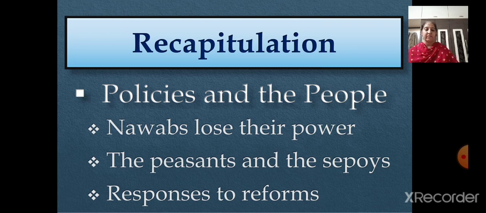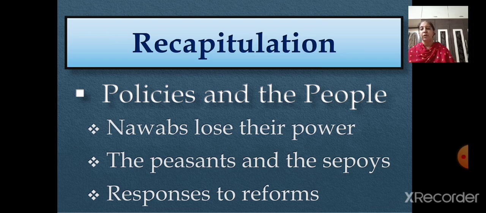Then we saw about the sepoys also. They were unhappy about their pay, allowances, and conditions of service, and even the new rules that were given by the company's army. They believed that the company was violating the religious sensibilities and beliefs of the Indian sepoys, right? I gave you the example: Hindus believed that if they crossed the sea they would lose their religion and caste, but the sepoys were told to go to Burma by sea route to fight for the company, and they refused, and for that they were severely punished.